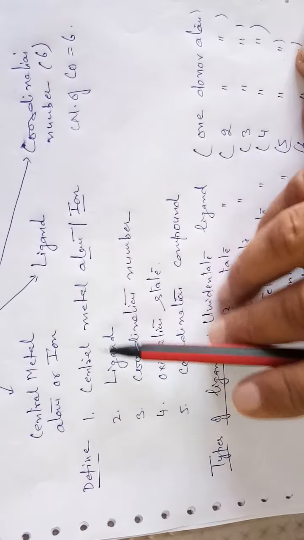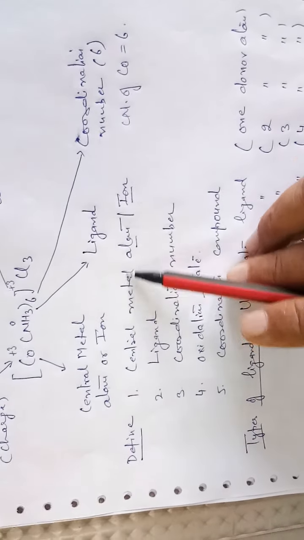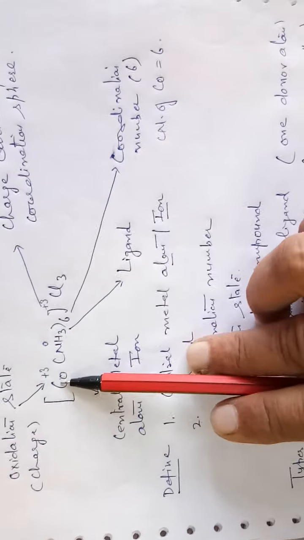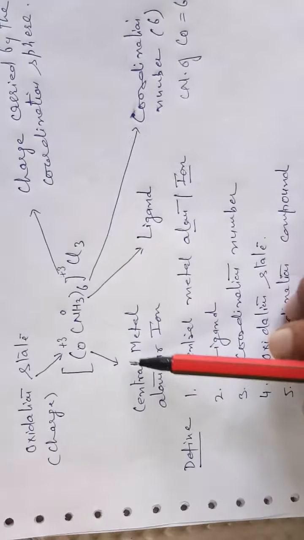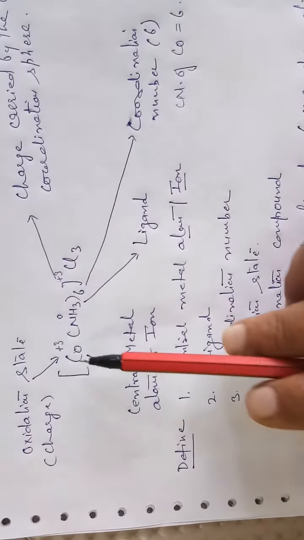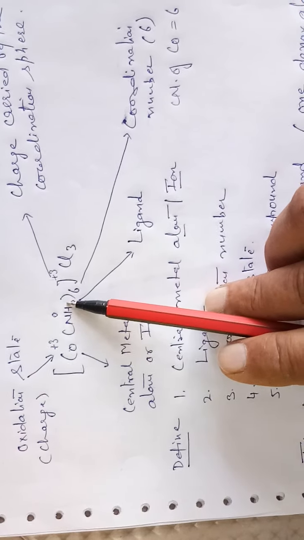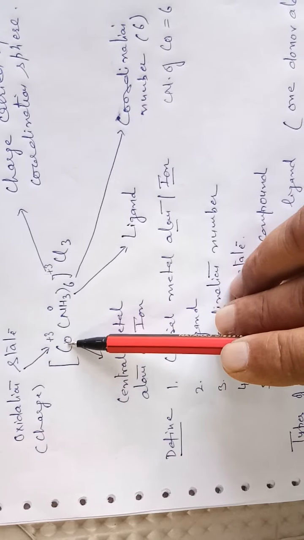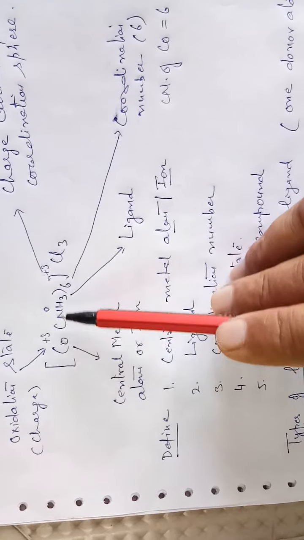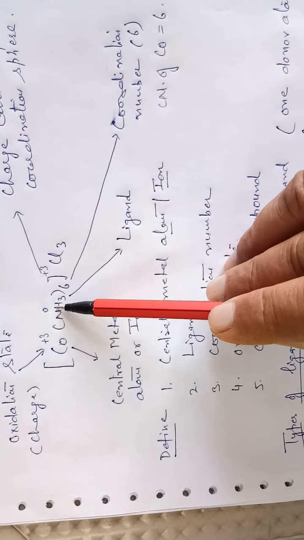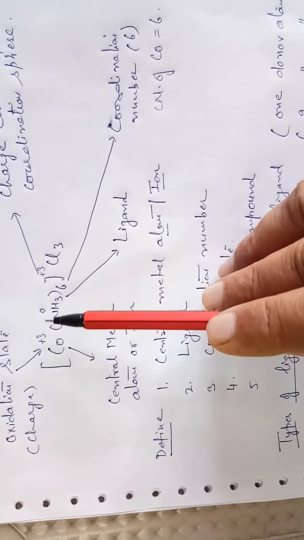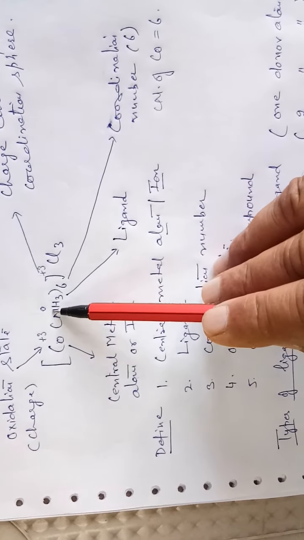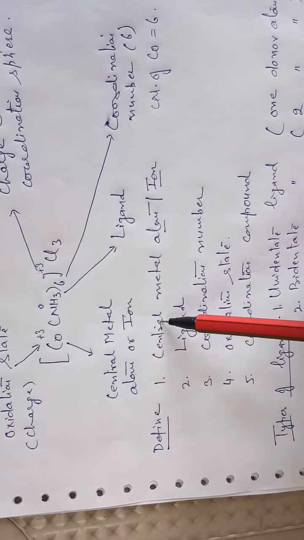First of all, what is the central metal atom or ion? As is clear from the formula, cobalt is the central metal atom to which ligands are attached. So this is the definition: the atom, that is cobalt, to which ligands are attached is known as the central metal atom.